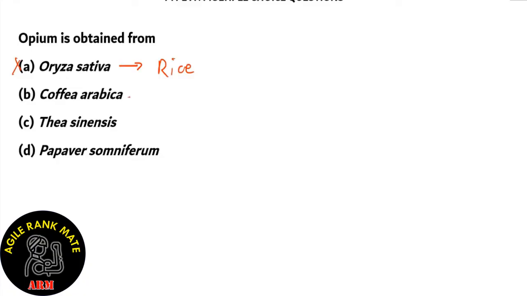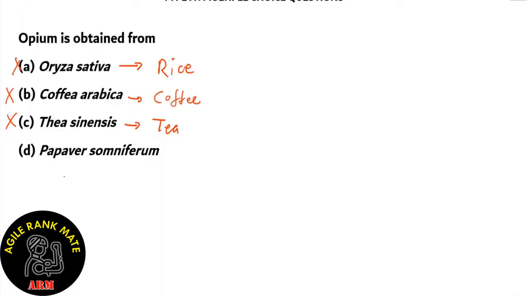Option B, Coffea arabica. That is pretty simple because the genus itself tells you that this produces coffee. So option B is incorrect. Coffea arabica produces coffee beans, not opium. Now, option C, Thea sinensis. Now, sinensis would mean China, and tea originates from China, and it's originating from the plant Thea sinensis. So option C is incorrect.